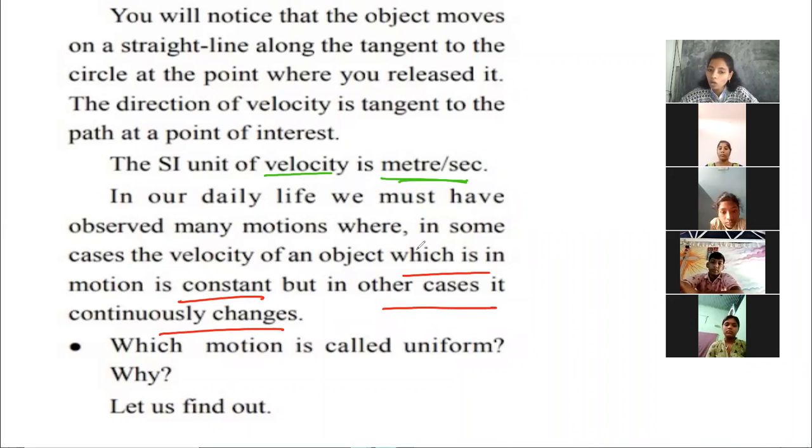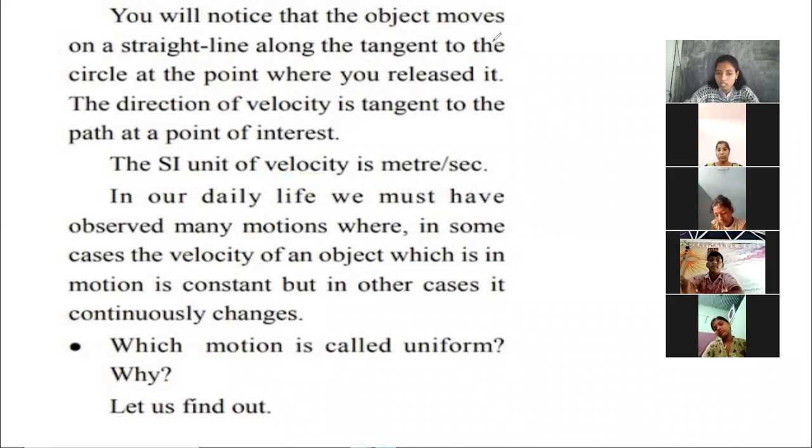Here the velocity of the objects is not always the same. In some situations, the velocity of the object is constant. And in some situations, the velocity of the object changes according to the situation. So now we are going to observe in which situation velocity is constant, in which situation velocity changes, and in which situation velocity and direction both change.